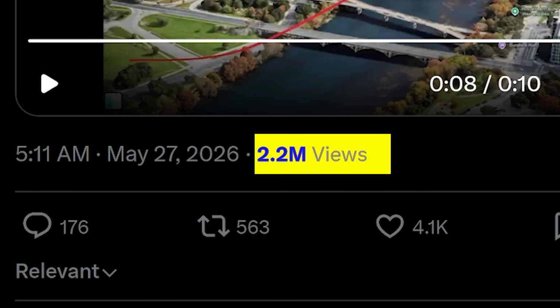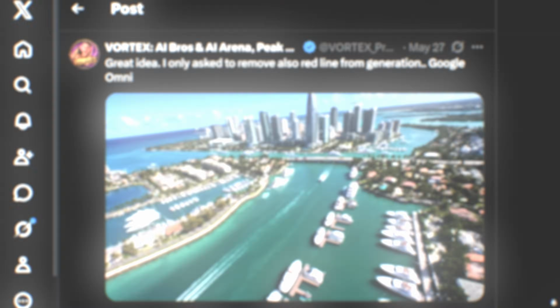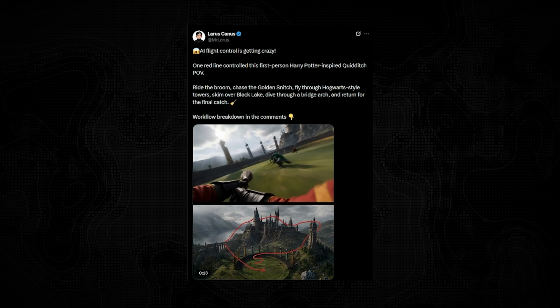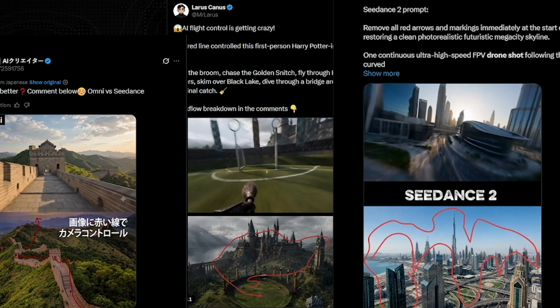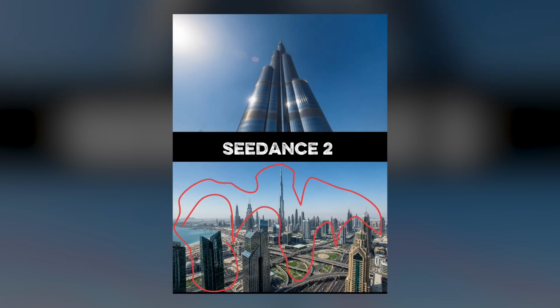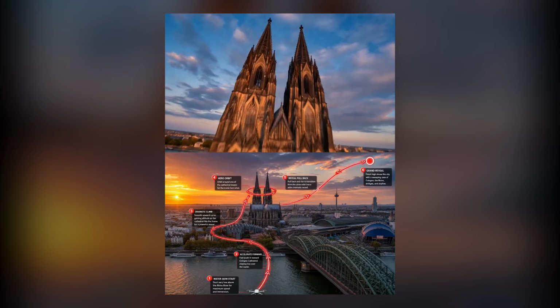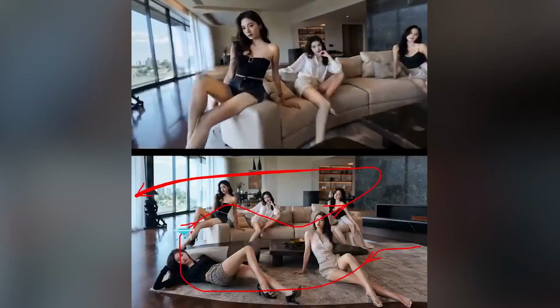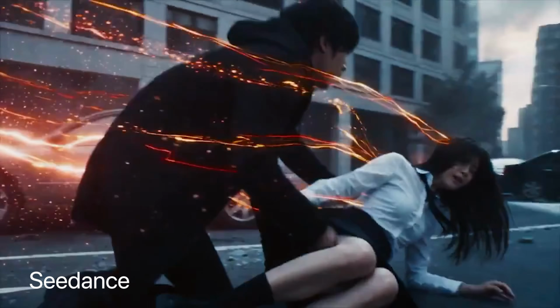The post went viral on X and people started running with it. I saw creators in the US, China, really all over AI Twitter testing the same idea, remixing it, and even using it to compare Omni against Seedance and other AI video models. So I wanted to make a quick reaction, show you the original experiment, some of the wildest versions people have made, and talk about why this little trend actually points to something bigger. Because these multimodal models like Omni and Seedance are simply a sign of what is to come. Let's get into it. All right, so what the hell is Omni?